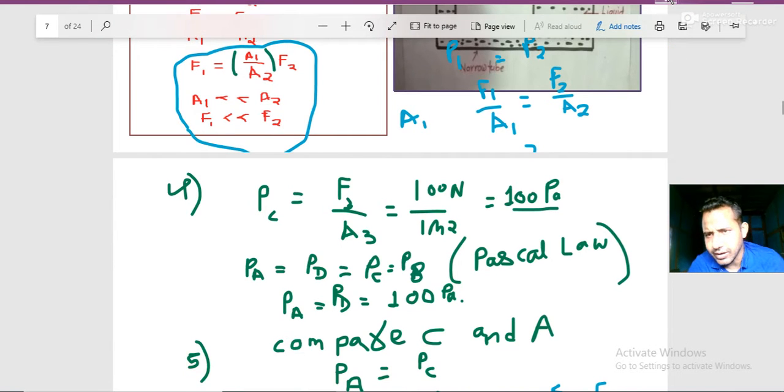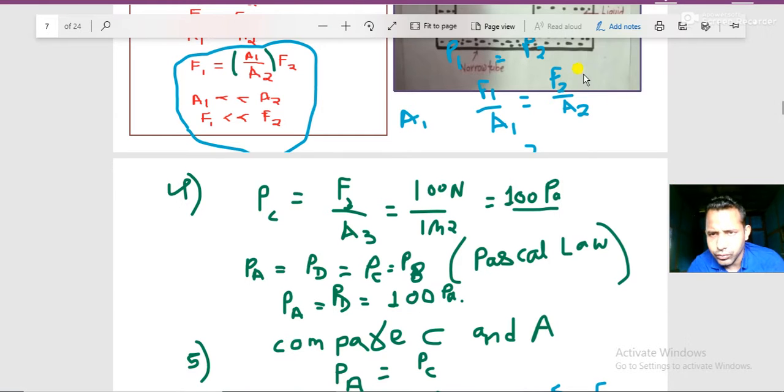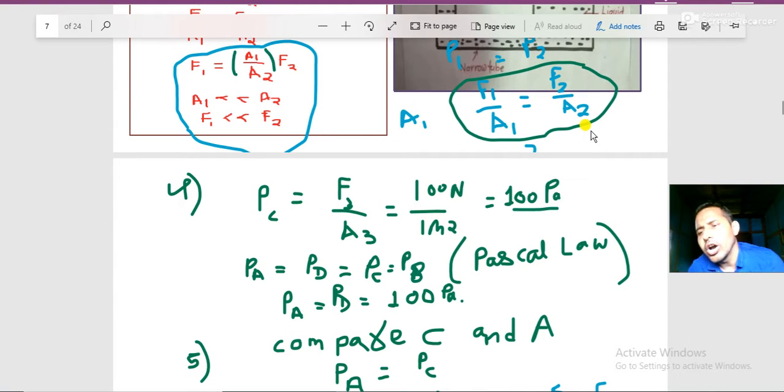Let me get green ink. Okay, now do it yourself. F1 is given 250 by 0.01 equals F2 by 0.04. So overall you are getting 1000 as the answer. Yes, just cross multiply, you get 1000.